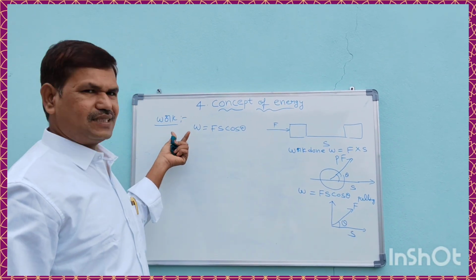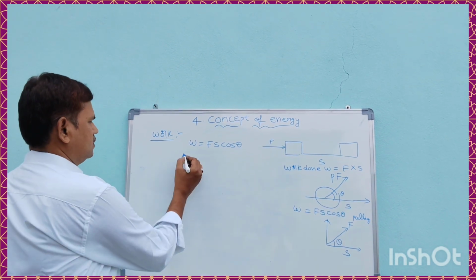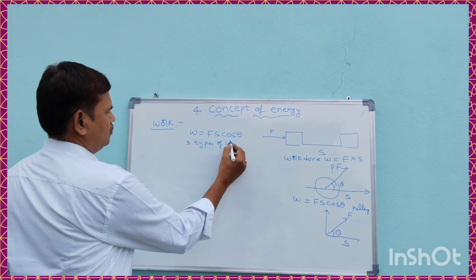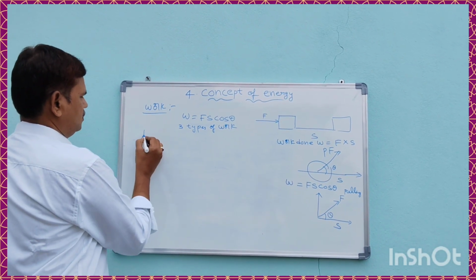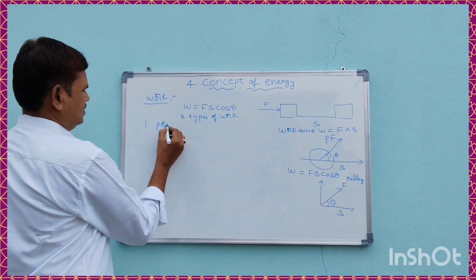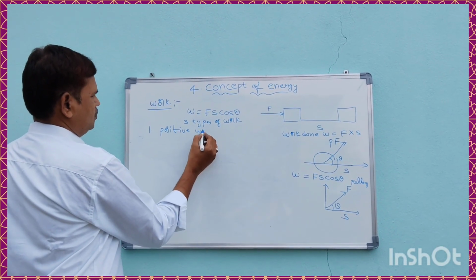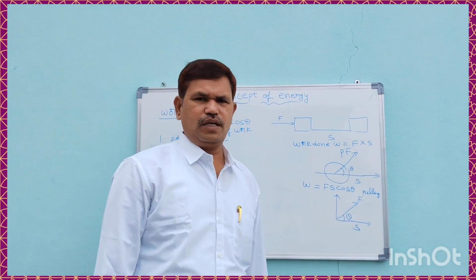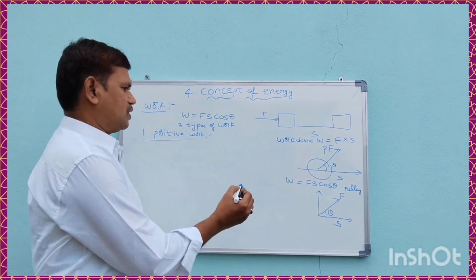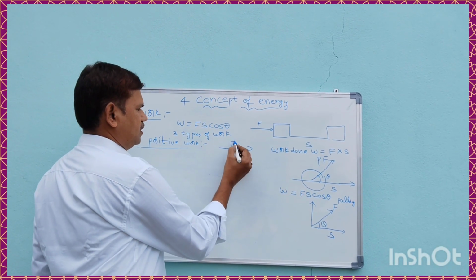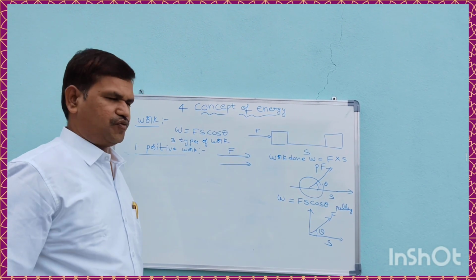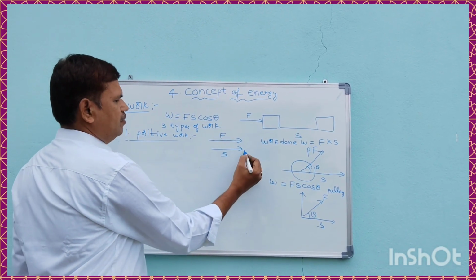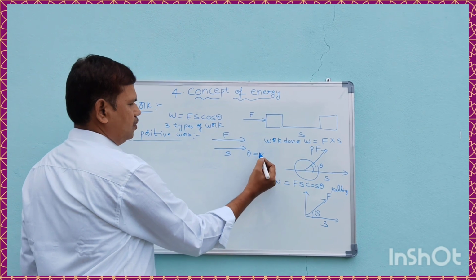Here we have three types of work. First one, positive work. What is meant by positive work? Work is said to be positive if force and displacement are in the same direction. Then the angle between force and displacement, theta, is equal to 0.